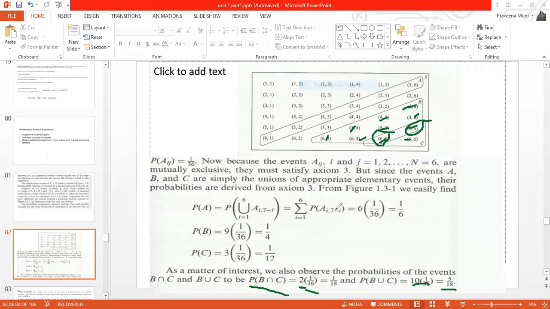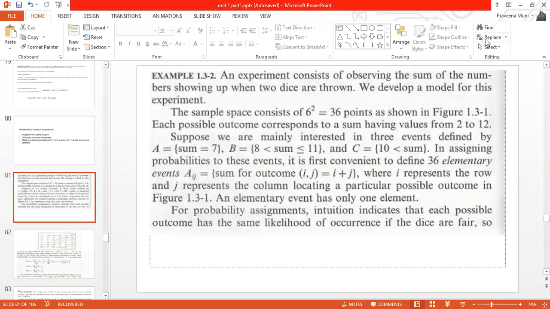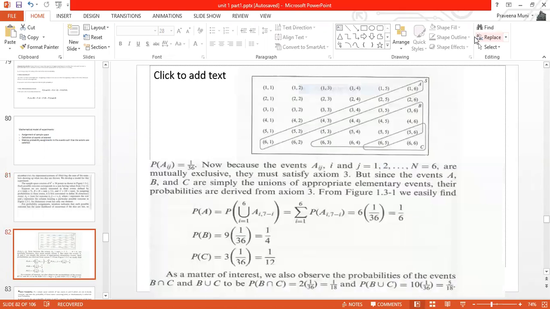So whenever we are writing a mathematical model, what is our first step? The first step is to write the sample space, then define the events. These are the events we have defined. Then assign the probability to the events. These are the steps we have to follow whenever we are writing a mathematical model.